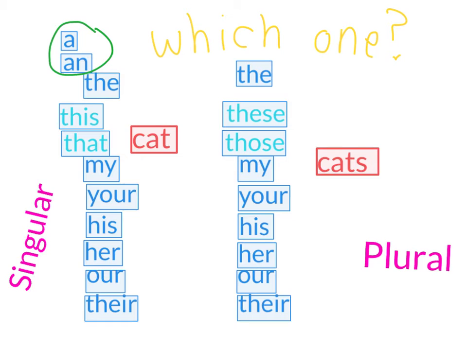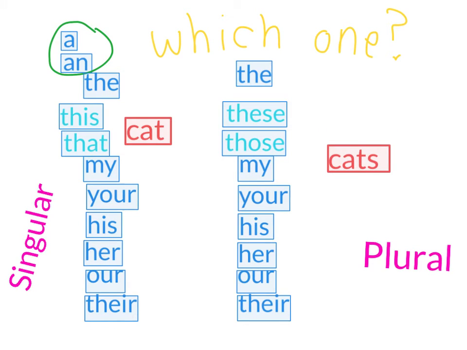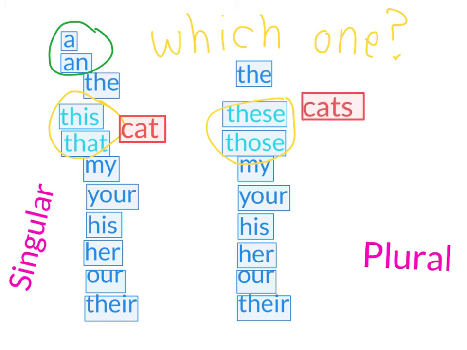A and an are only for a singular noun. You cannot use a and an if the noun is more than one. Also, this and that are only for a singular noun. You cannot say this cats or that cats. This and that are for just one. And the same way over here, these and those are only for more than one. These cats, those cats.